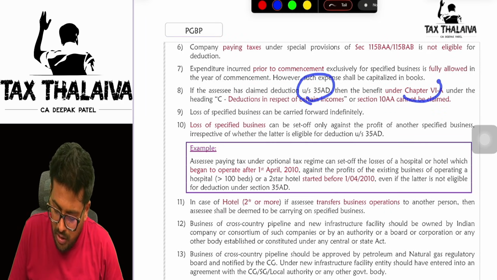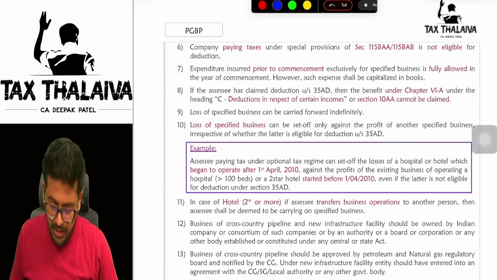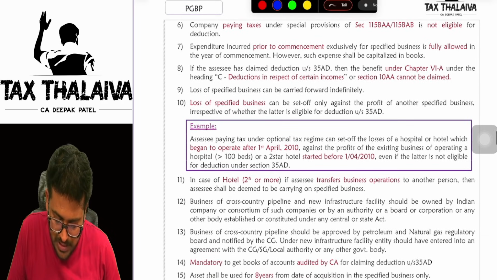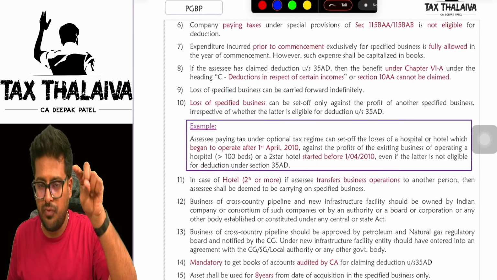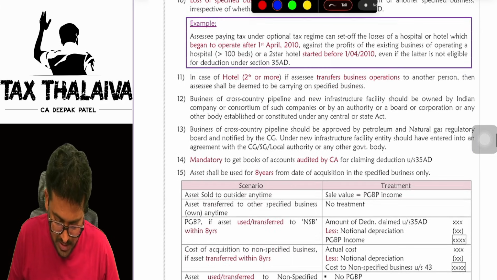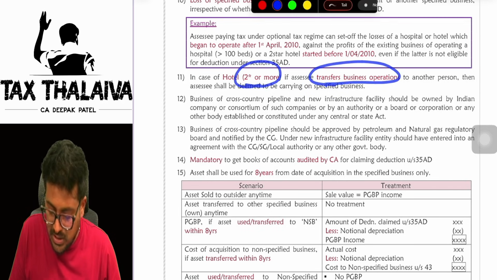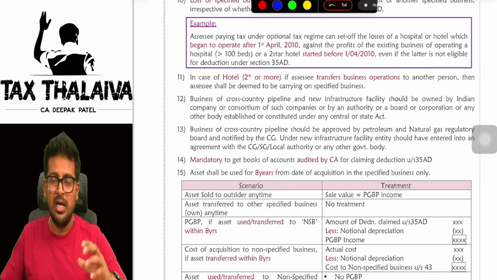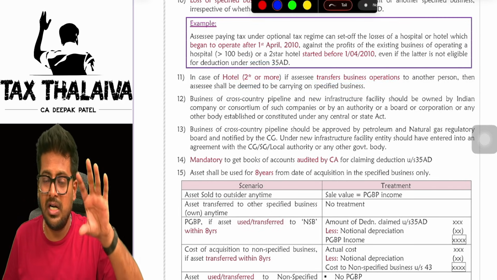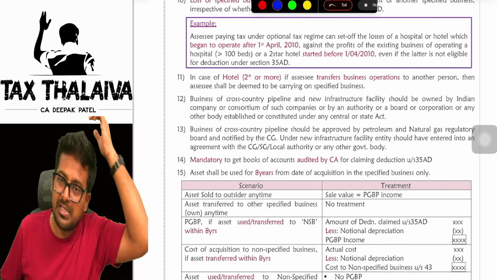Once you claim 35AD, you are not eligible for Chapter VI-A income related deductions. Loss of a specified business can be carried forward and set off only against the profit of a specified business only. In case of a hotel of 2-star or more, transfer of business operations. Let's say, for example, a hotel started as a 2-star hotel or more, let's say a 5-star hotel commenced the business.